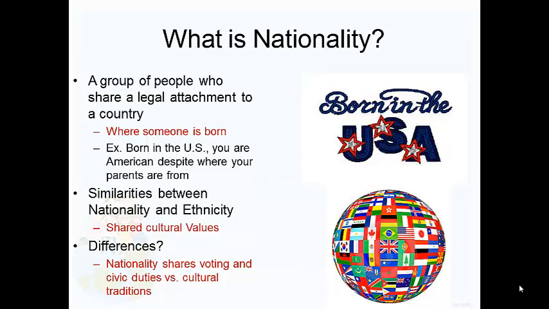Well, it's where someone is born. So for example, if you're born in the United States, you are American, despite where your parents are from. Your ethnicity can be different than your nationality.